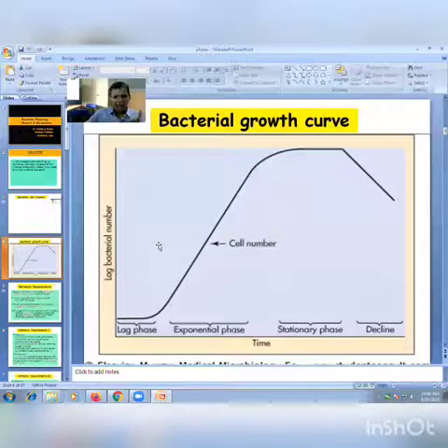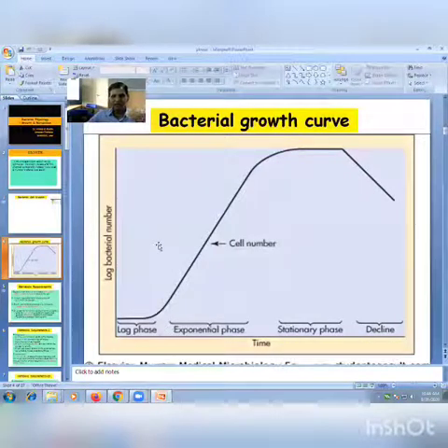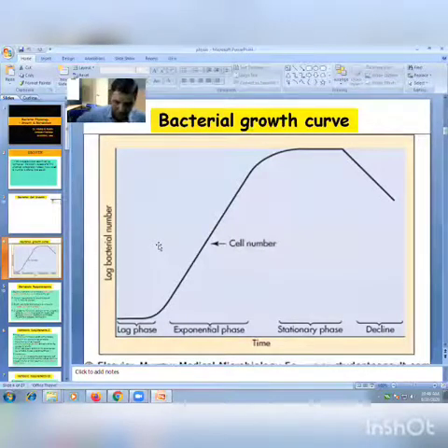The time may vary. In a few bacteria it may be short, in others it may be long, depending on the culture media and the physiology and morphology of that bacteria. Now the metabolites and enzymes are synthesized and ready, and that's why cell division starts. So cell multiplication starts exponentially.